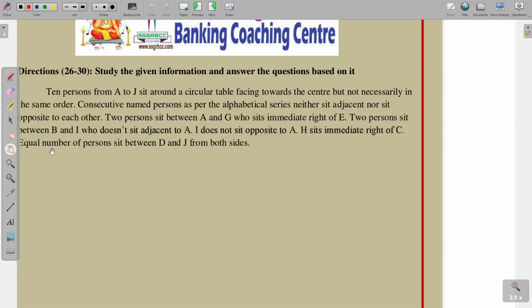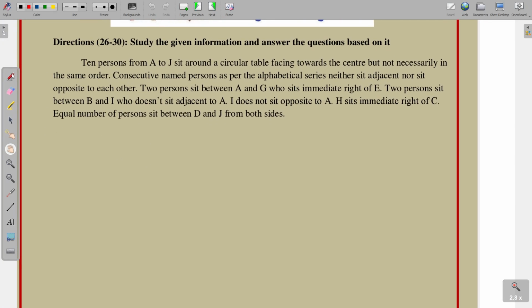Questions 26 to 30. 10 persons from A to J sit around a circular table facing towards the center, but not necessarily in the same order. Consecutive named persons as per the alphabetical series neither sit adjacent nor sit opposite to each other. Okay, consecutive names, the names that come next to each other, are not adjacent and not opposite. It is the condition.